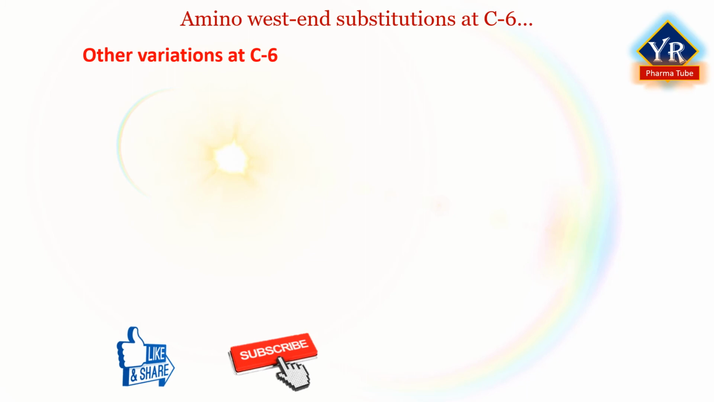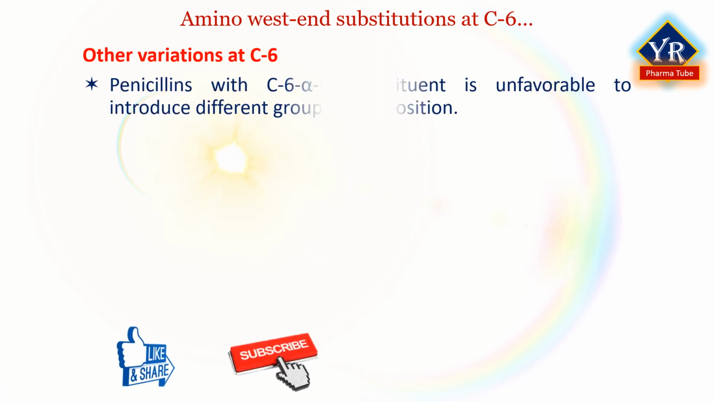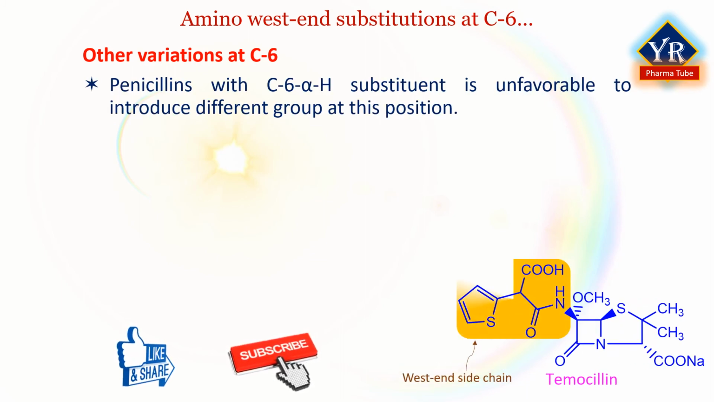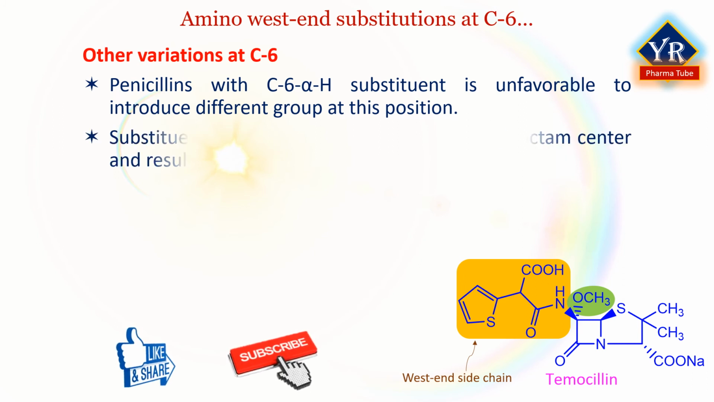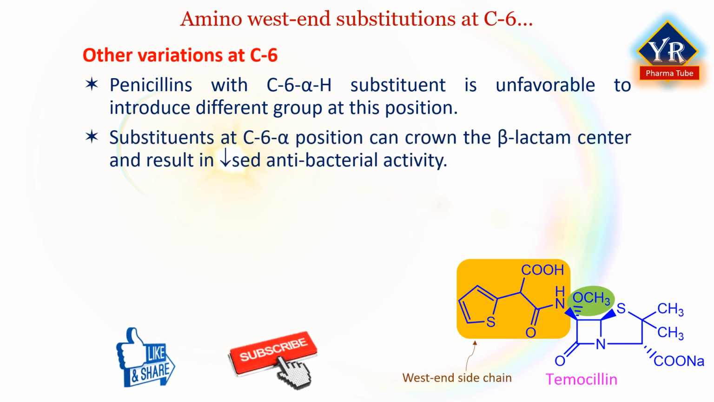Other variations at C6. Penicillins naturally contain a C6 alpha hydrogen substituent, and in general it is unfavorable to introduce a different group at this position. Substituents at the C6 alpha position can crowd the beta-lactam center and result in decreased antibacterial activity. Even relatively small groups tend to produce this undesired effect, although there have been some exceptions.